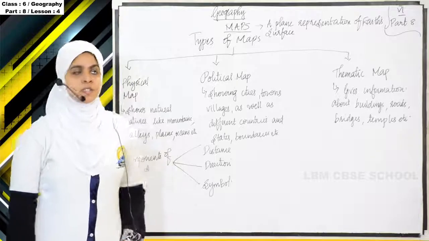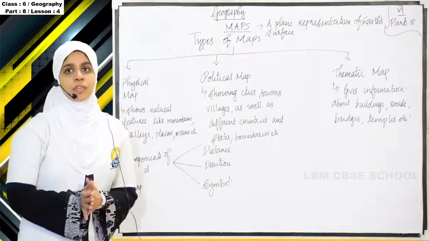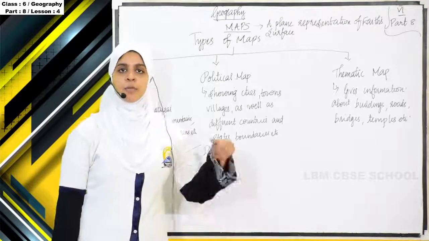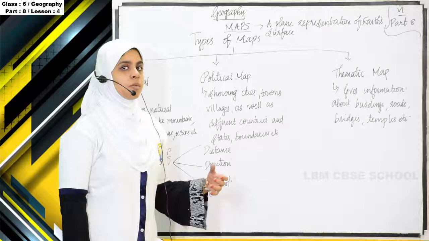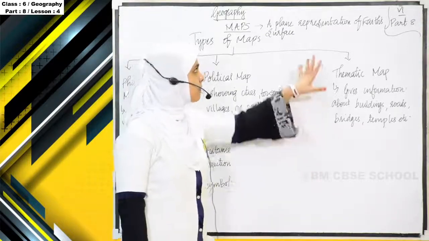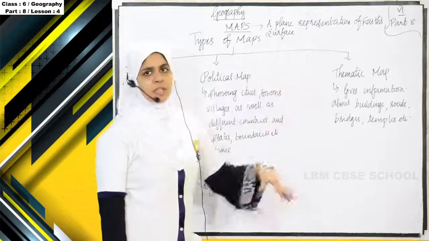Assalamu alaikum. So today we are going to start the fourth chapter in your geography, that is maps. So already you have studied about maps in your 5th standard. So you must be knowing the definition for a map, right? What is a map? It is a plain representation of Earth's surface on a flat surface.